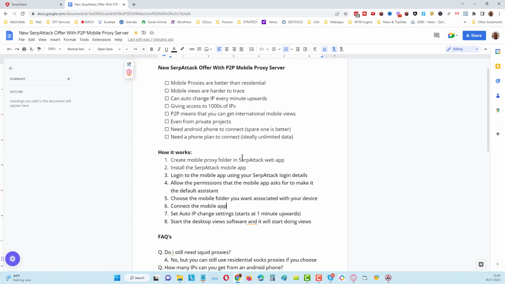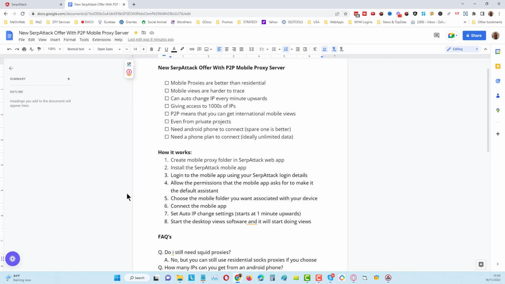Now with the mobile app, I can't show you that here because my mobile is not on the desktop where I'm recording this. You can change your IP from 1 minute upwards. Okay, it will auto change for you every single minute if you choose.